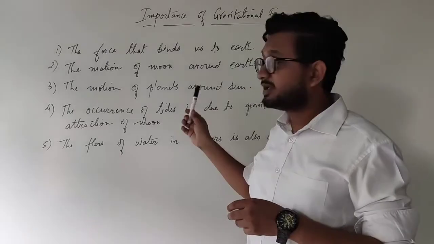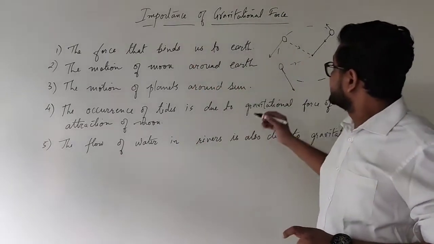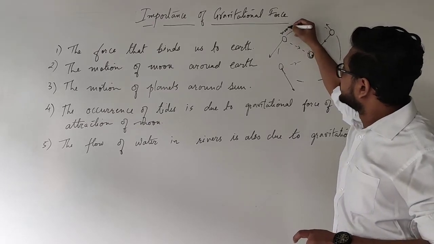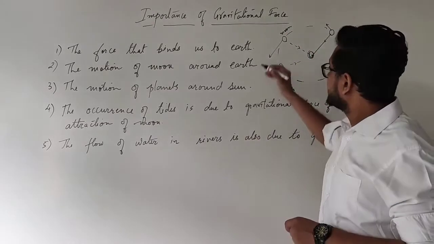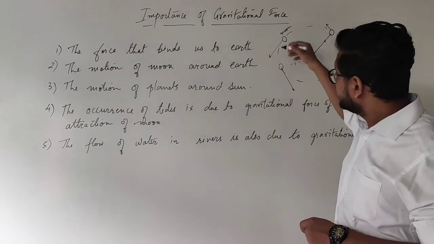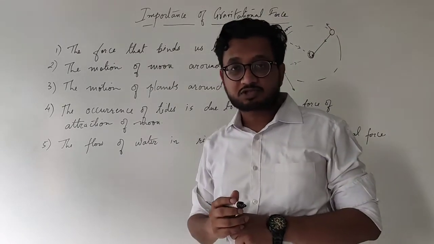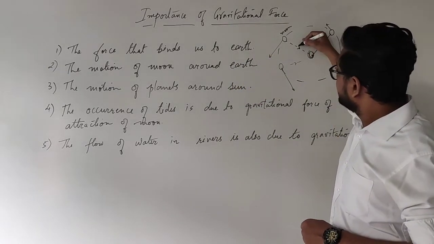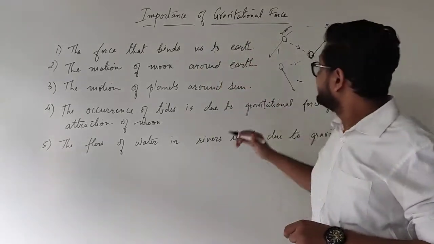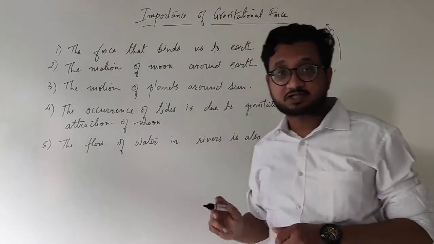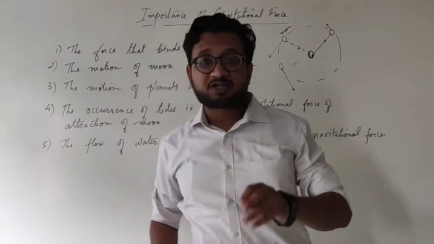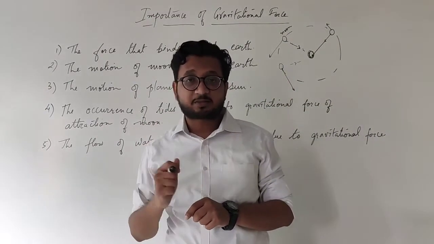So the same thing is happening with the moon. Imagine that this is our earth and this is the moon. If there is no gravitational force, then the moon will go in a straight line rather than revolving in a circular motion. But the gravitational force of the earth and the moon towards each other is keeping the moon attracted towards the earth. That is this force. Imagine gravitational force to be the invisible string that is holding the ball.